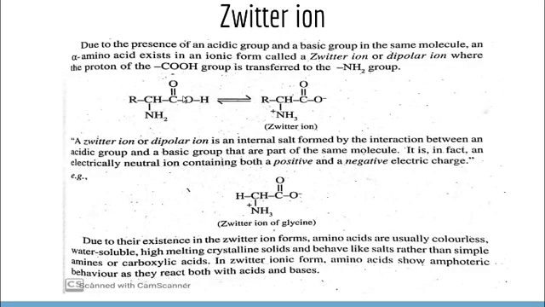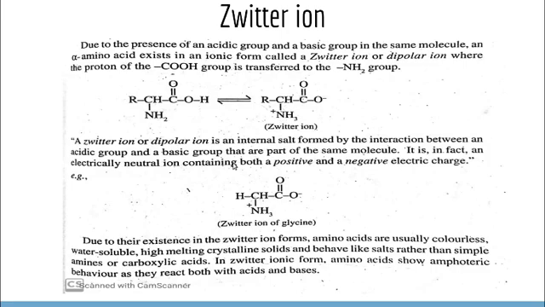So with the transfer of the proton to the basic functional group NH2, it can exist in the form of a dipolar ion, that is the zwitterion. Both the charges are present in this molecule. It is actually neutral, not basic or acidic.